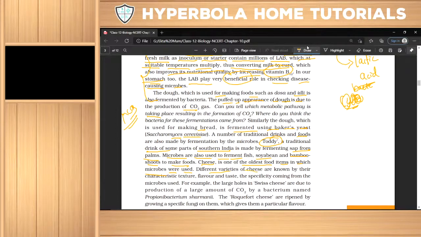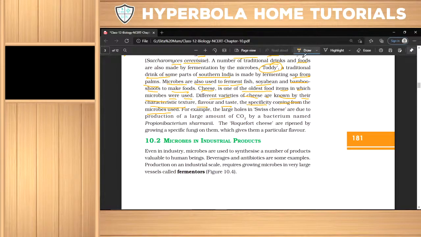The different varieties of cheese are known by their characteristic textures, flavor, and taste, specific coming from the microbes used. आपको पता है ना चीज के भी अलग डिफरेंट टेस्ट होते हैं, जैसे कि उसके फ्लेवर चेंज होता है, टेस्ट चेंज होता है. And the large holes in Swiss cheese, आपने देखा होगा बड़े बड़े होल वाला होता है, स्विस चीज बोलते हैं उसको, are due to production of a large amount of CO2 by a bacterium named Propionibacterium sharmanii.